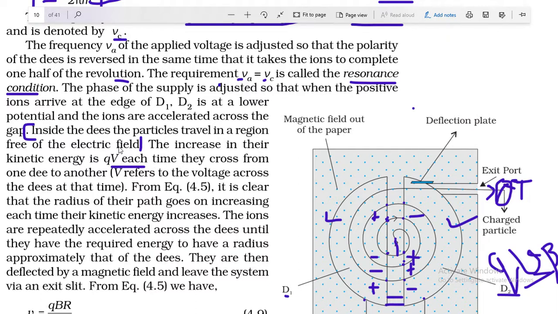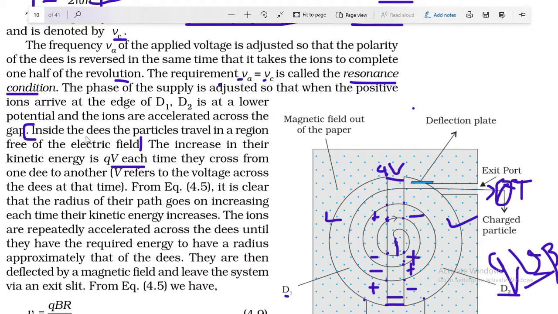So if the potential difference between this gap is V, then by crossing this gap the charged particle gains energy qV, and you know in one complete revolution it will cross this gap twice. It means in one complete revolution it will get energy 2qV.